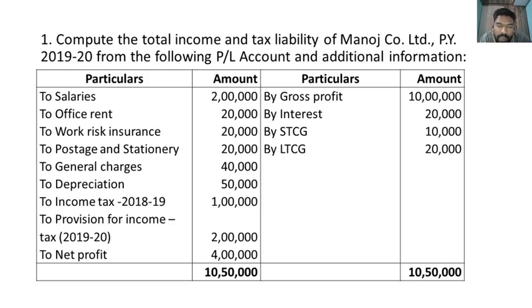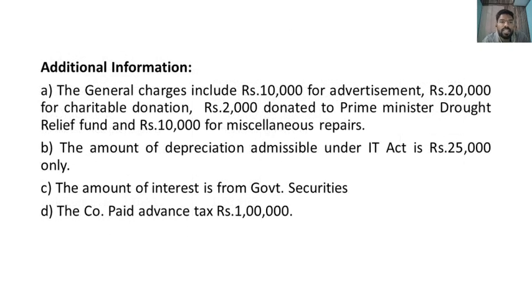when it comes to the expenses, there are business expenditure and also disallowed expenditure. That means the expenditure which are related to other heads or personal expenditure, like income tax, provision for income tax. These are all disallowed expenditure. And on the credit side, short-term capital gain and long-term capital gain are related to capital gain. It is not related to business. Then we'll see the additional information.